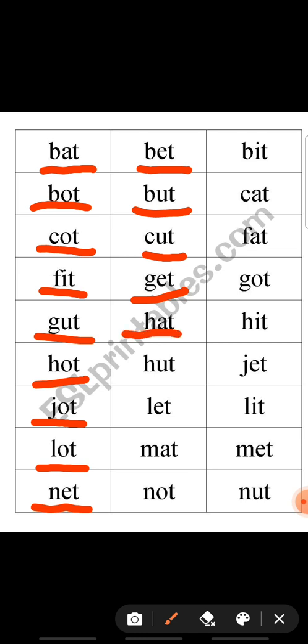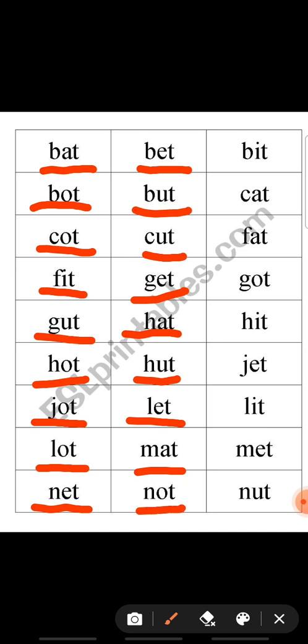H-A-T, hat. H-U-T, hut. L-E-T, let. M-A-T, mat.